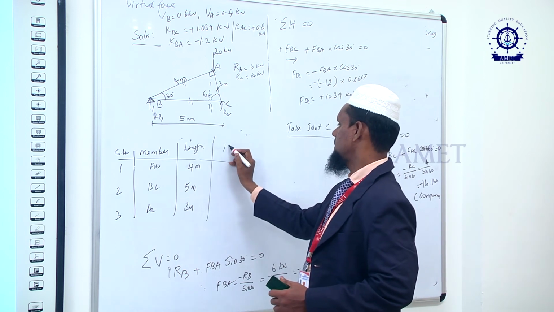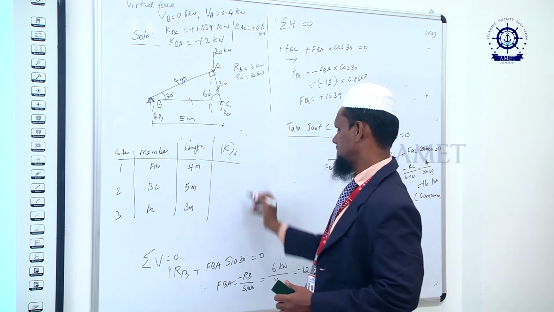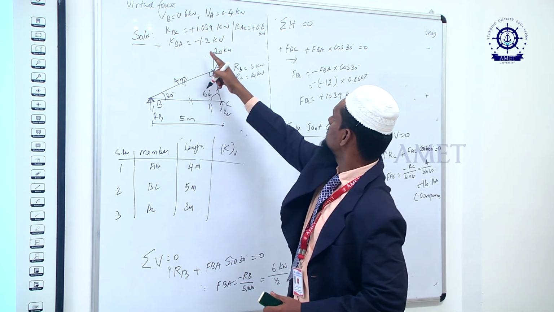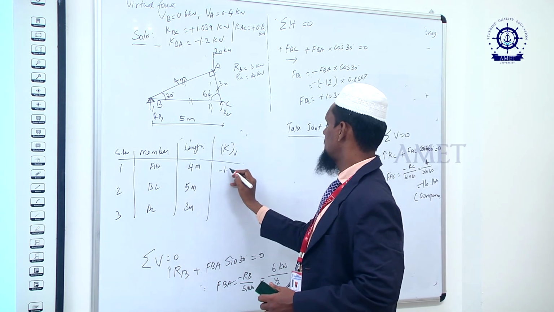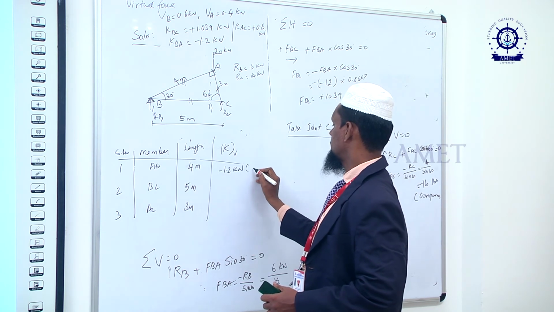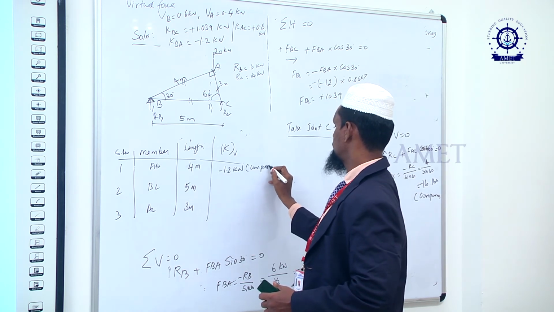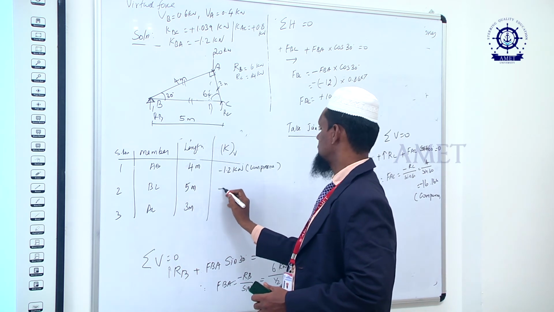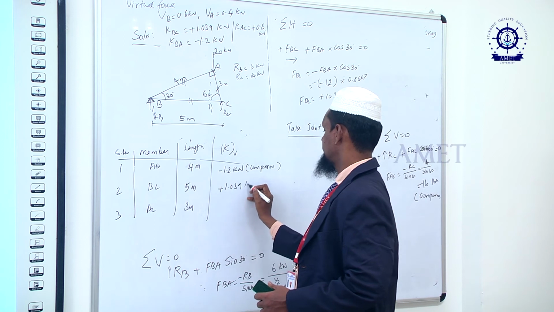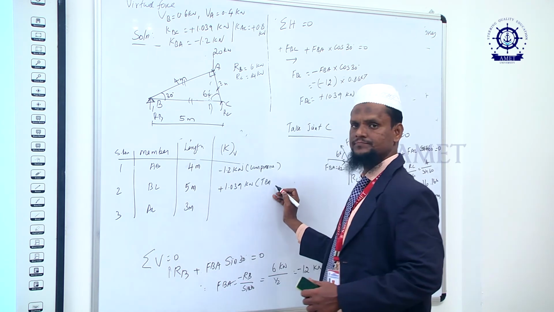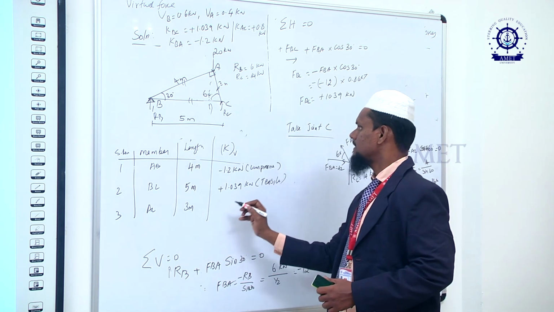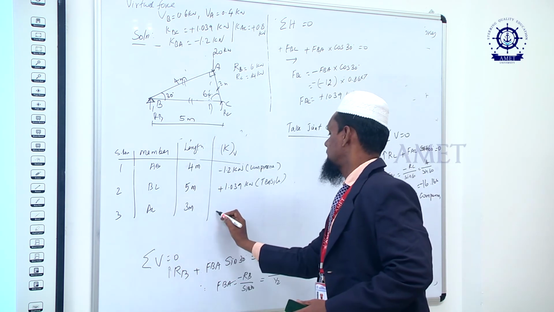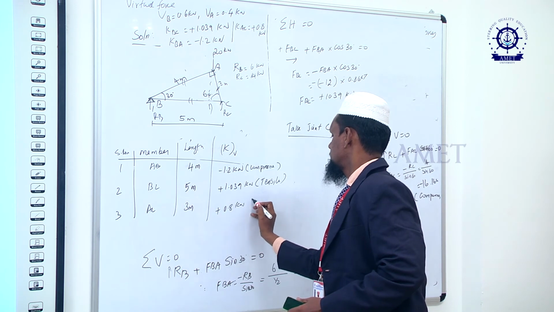Then virtual forces K. We have already found AB is equal to minus 1.2, compressive. Then BC is equal to plus 1.039, tensile. Next, KAC is equal to plus 0.8, so tensile.